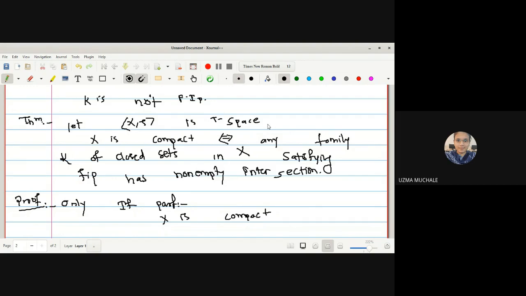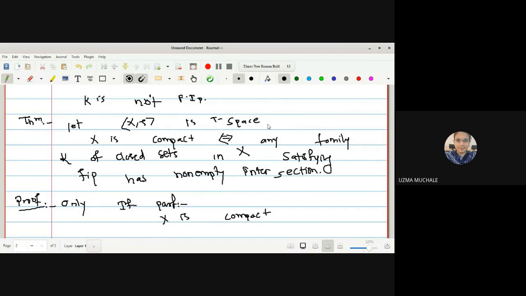That means if I take a finite number of closed sets from your family K, then the intersection is non-empty. Now there are two different concepts: any family K of closed sets in X satisfying FIP has non-empty intersection.